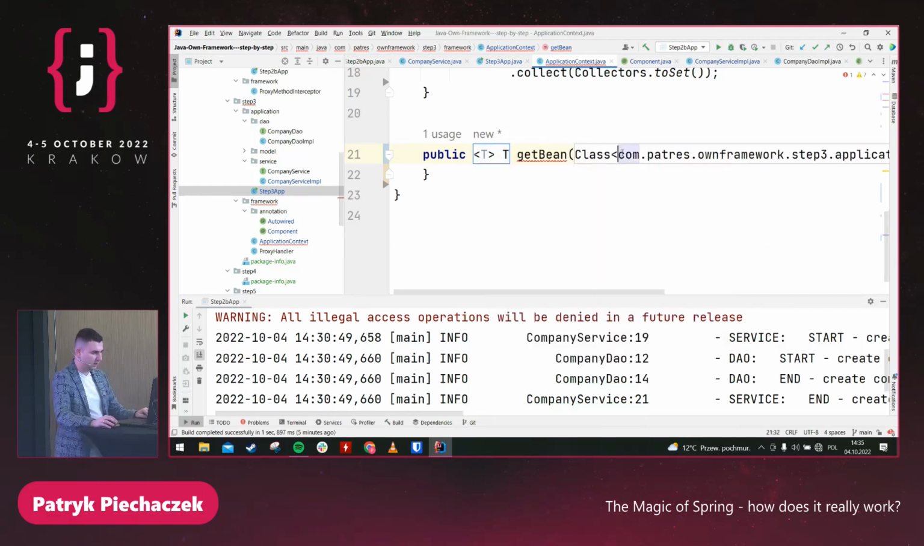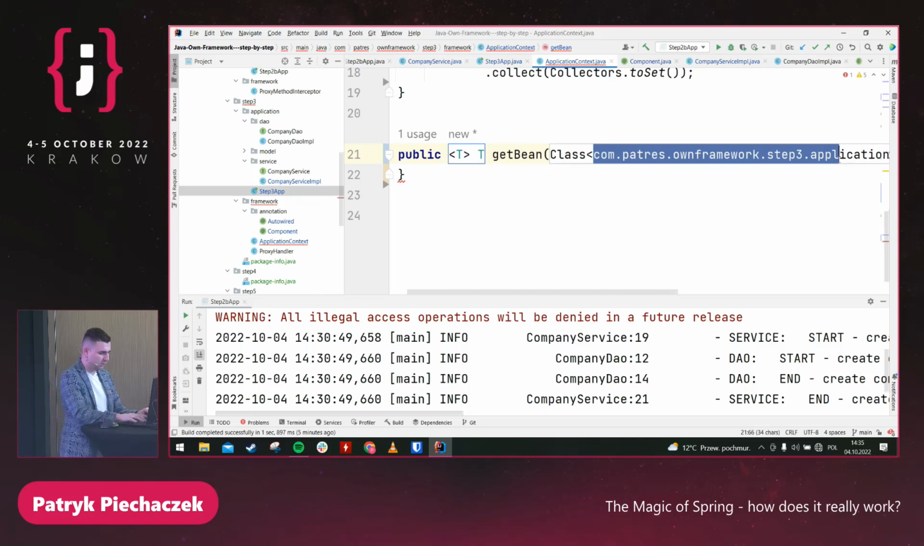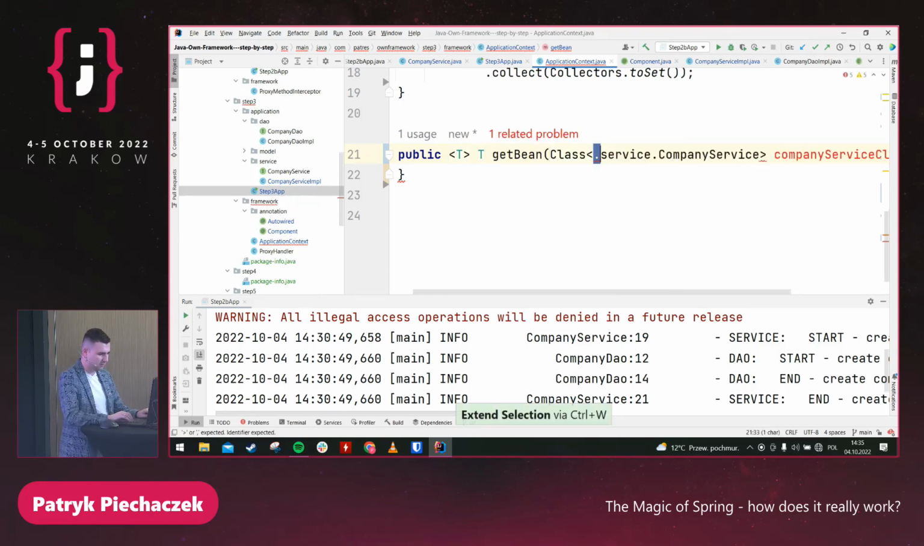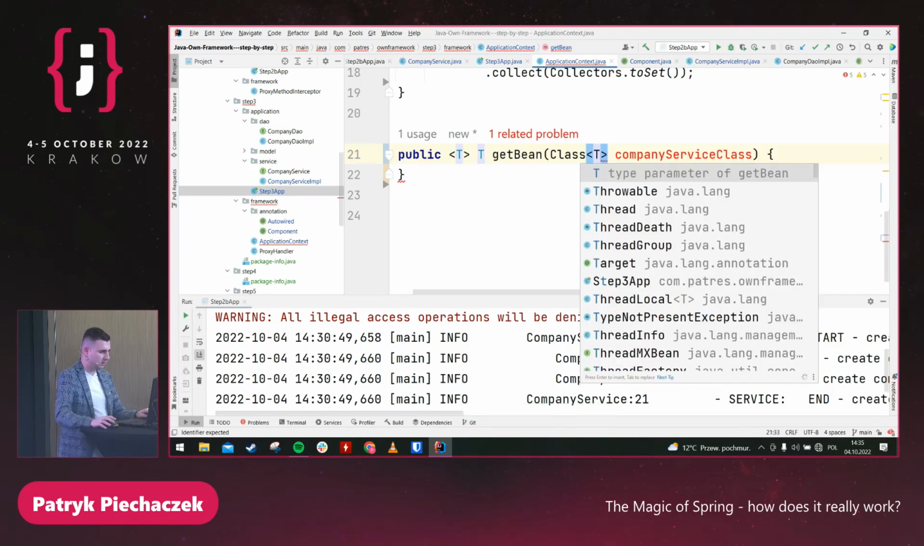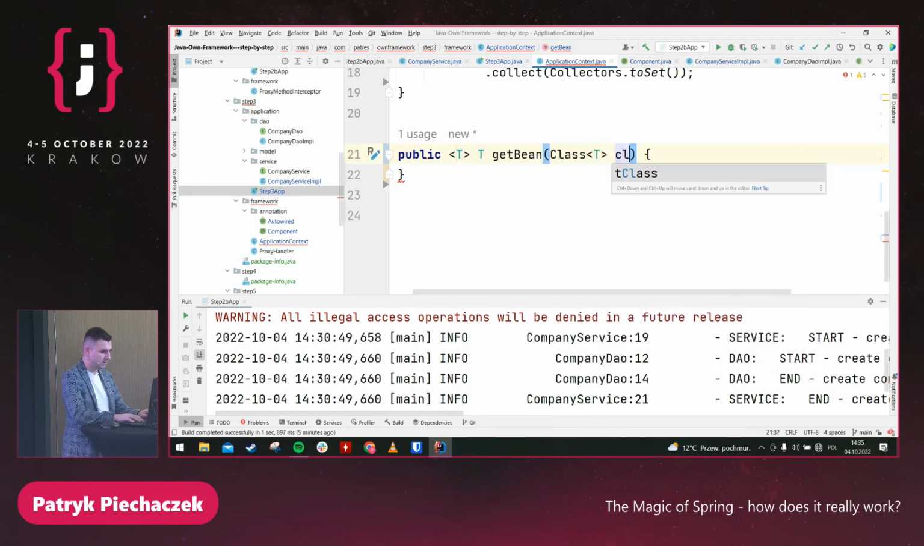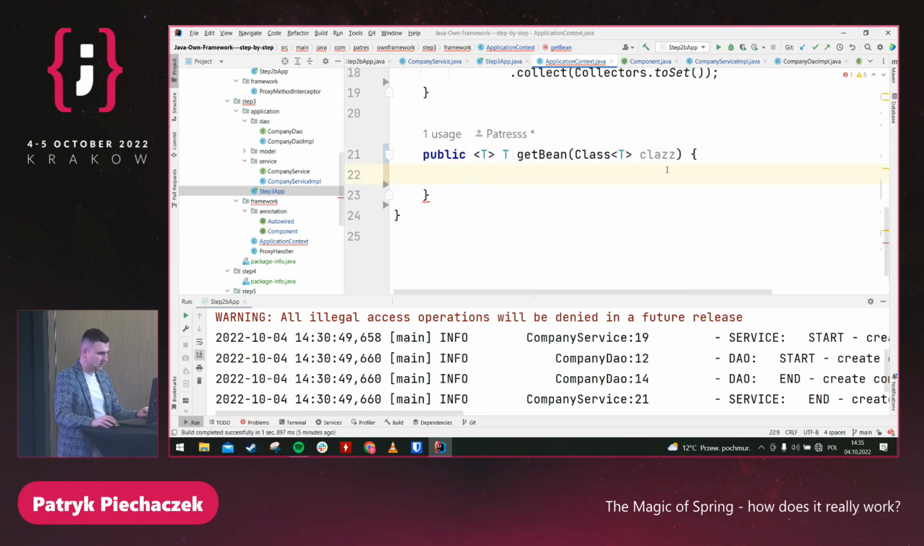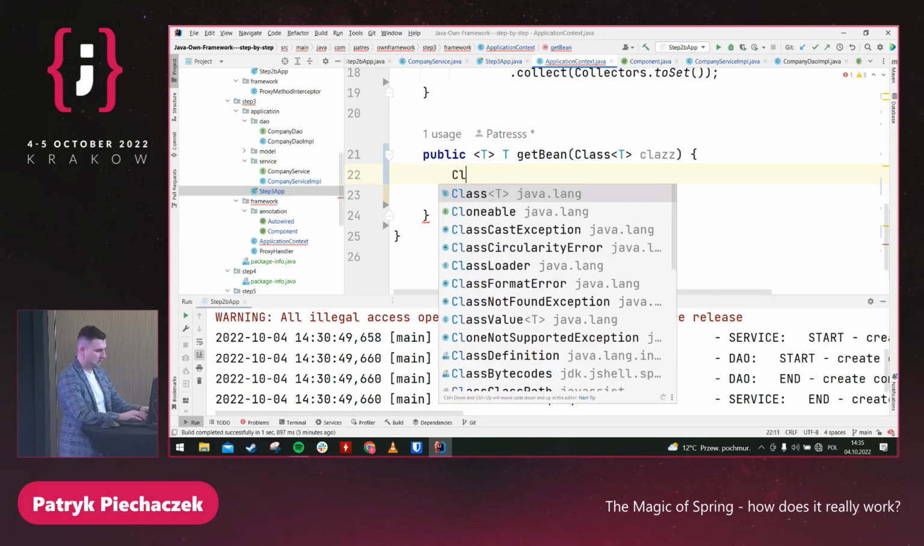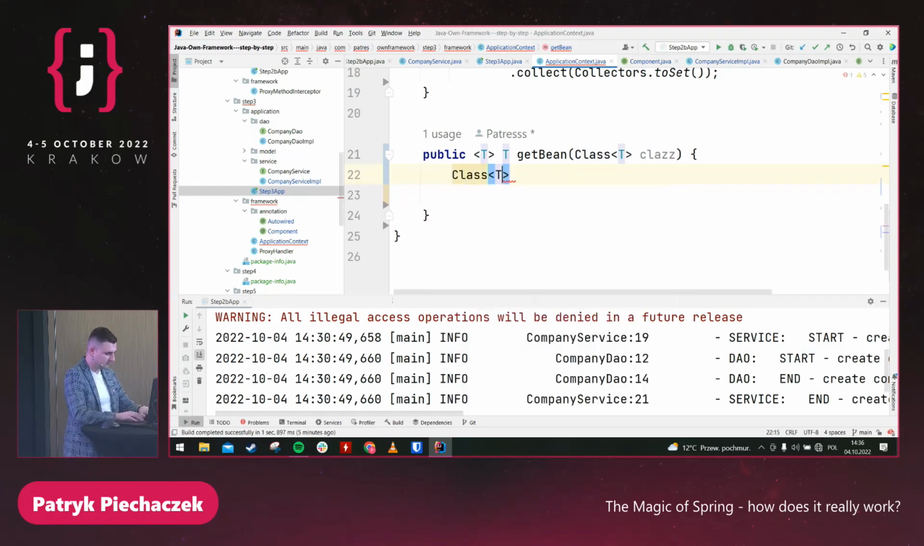So we should return T. And here, we should return the bean with exactly the same type, class. Okay, I should probably think about a better name, but I think that it's enough. And please note that I'm going to skip almost all validation because we don't have the time for it. But probably here we should check that it's an interface because we are working with the dynamic proxy. If not, we can find the implementation. So find implementation.